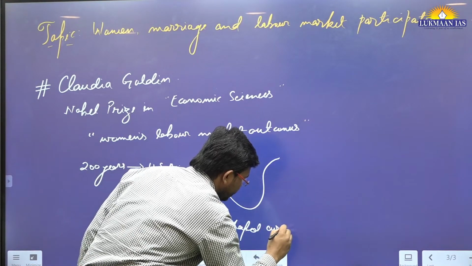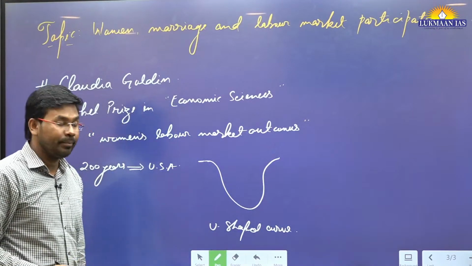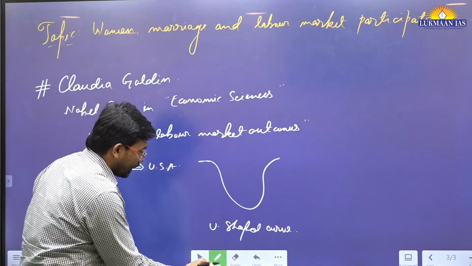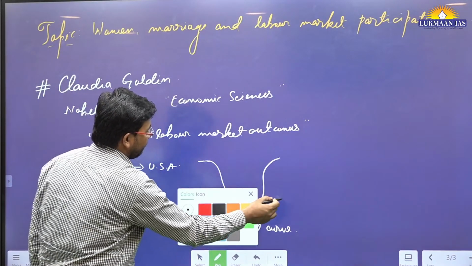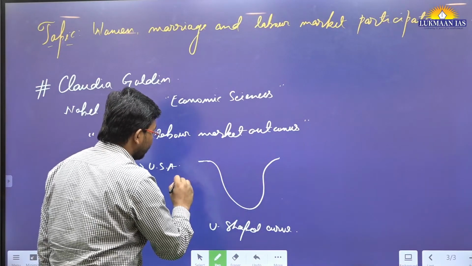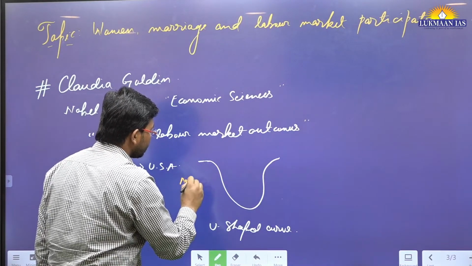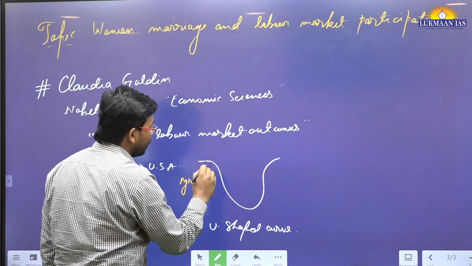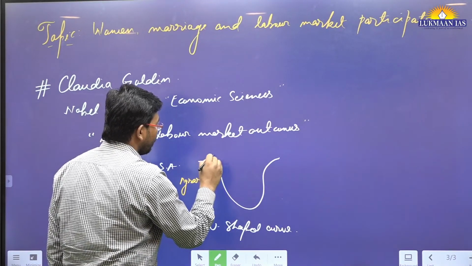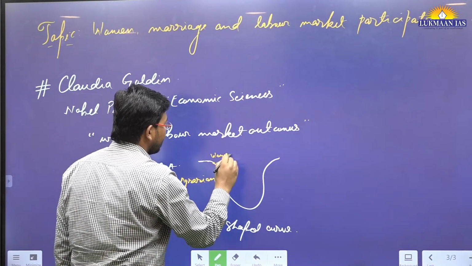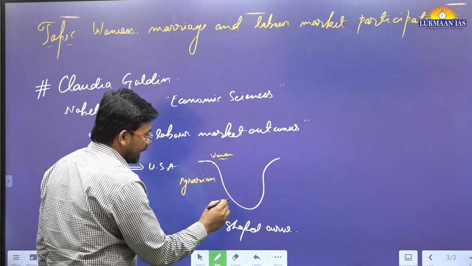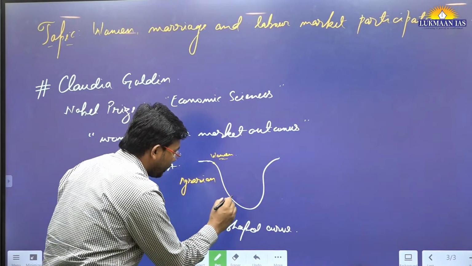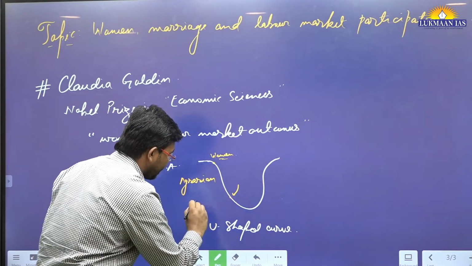curve. So what do we mean by U-shaped curve? It simply means, there was a time when the economy was agrarian. So that time there was huge participation of women. I mean, women participated in the work, right? But when industrialization happened,